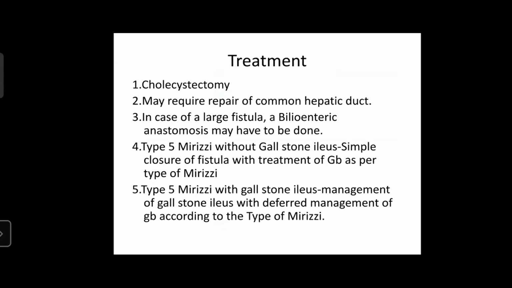The mainstay of treatment of Mirizzi syndrome is cholecystectomy. A patient may require repair of the common hepatic duct in case of a cholecystocholedochal fistula. In case of very large fistula, a bilioenteric anastomosis may have to be done. For type 5 Mirizzi syndrome without gallstone ileus, a simple closure of the fistula tract with treatment of the gallbladder as per the type of Mirizzi syndrome has to be done. But in case of type 5 Mirizzi syndrome with gallstone ileus, the management of the gallstone ileus has to be done first, and the management of the gallbladder stone has to be done at a later time according to the type of Mirizzi syndrome.